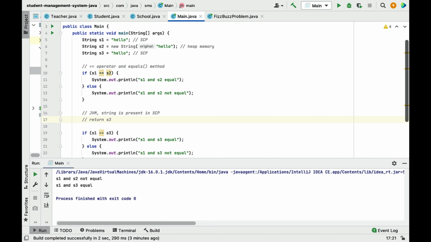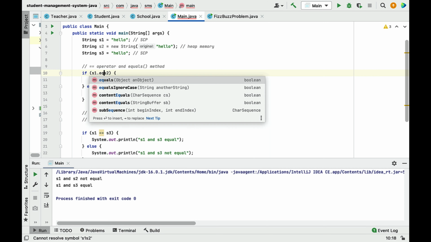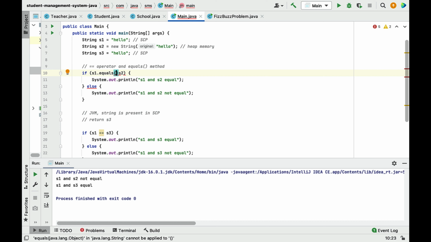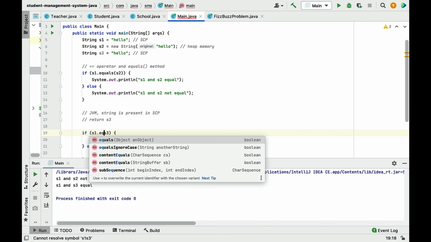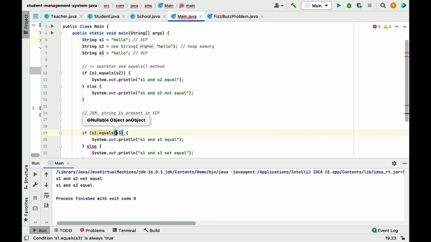Right, now let us see one more very important thing here, s1 equals s2. Here, look, we are using the equals method. Okay, let me use the equals method over here also, s1.equals(s3).